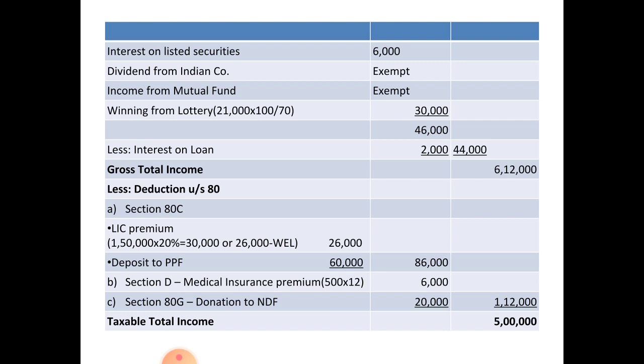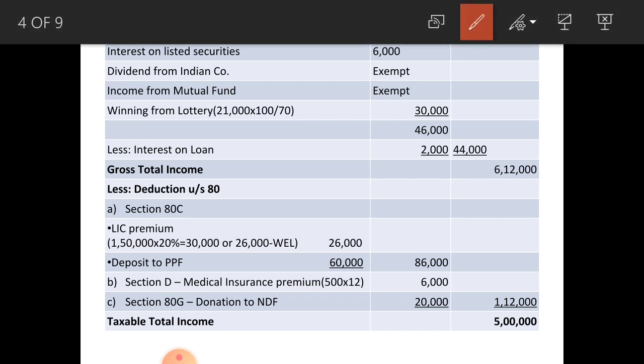Here, 20% of 1,50,000 amounts to rupees 30,000 and actual premium paid is 26,000. Whichever is less you have to consider, that is 26,000. Next, deposited to PPF 60,000. The total of these two items is 86,000.